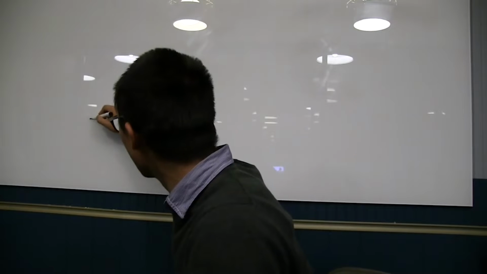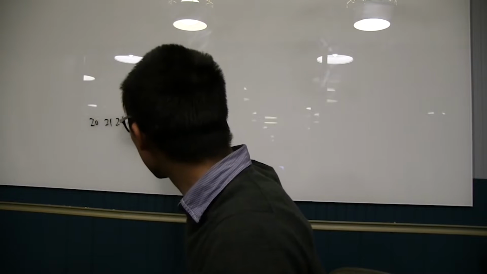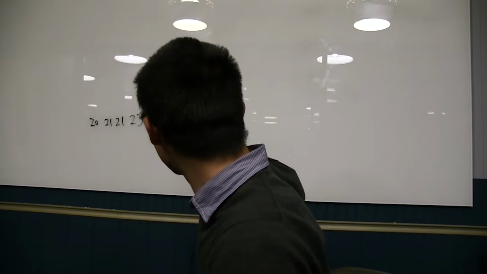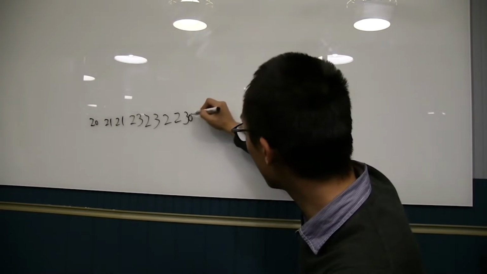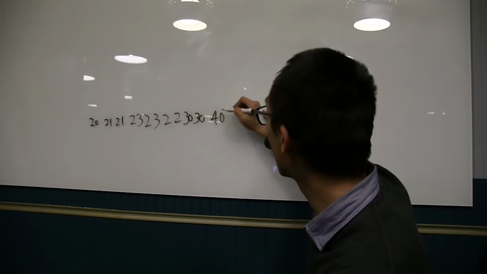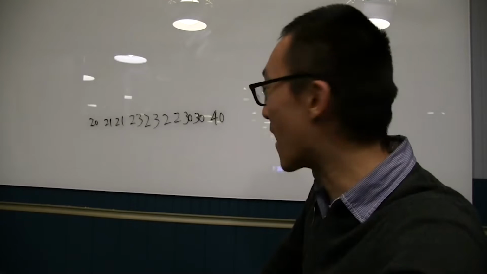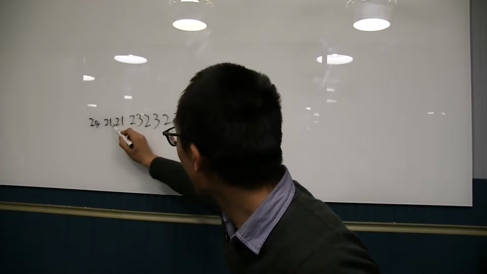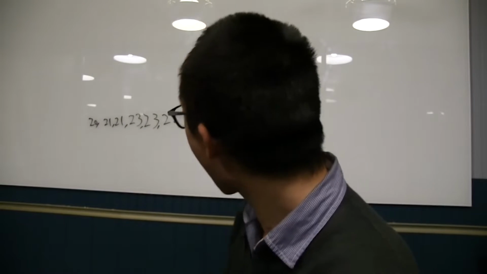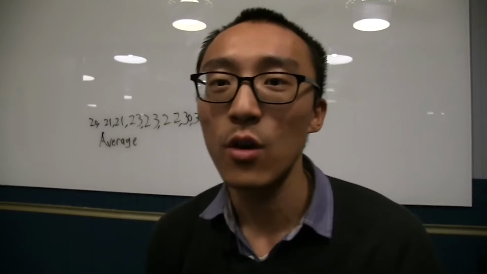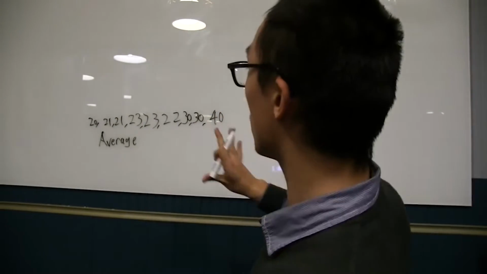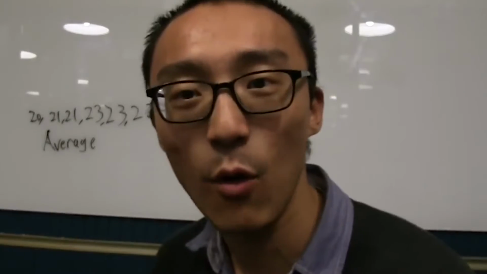Let's say I do a survey. One person's age, let's say, is 20. Maybe we have two 21-year-olds, a few 23-year-olds, maybe a 22-year-old, a few 30-year-olds, and then we got like that one 40-year-old finally getting his or her act together. I'm the dude. We have these numbers here. What's the average age?